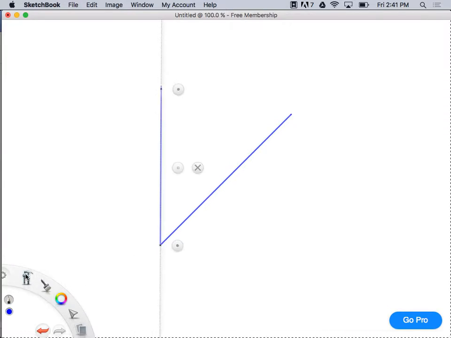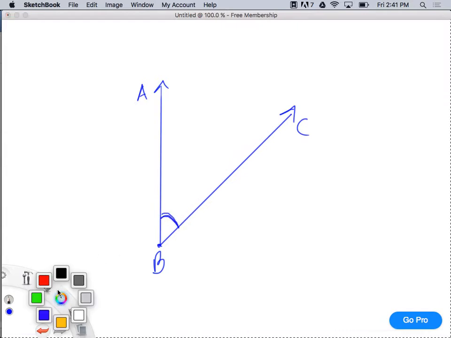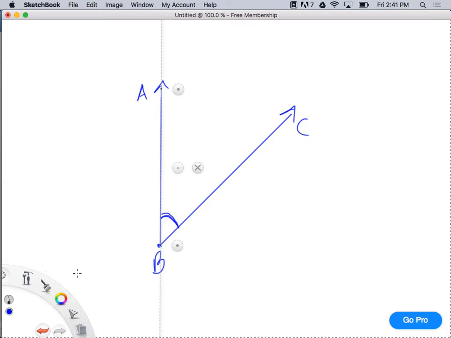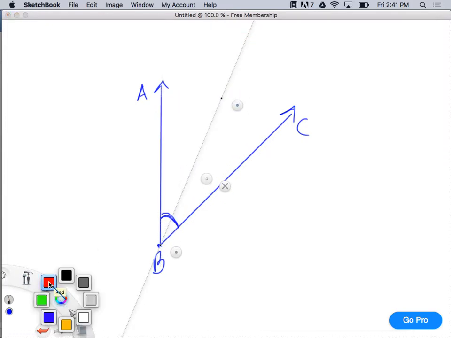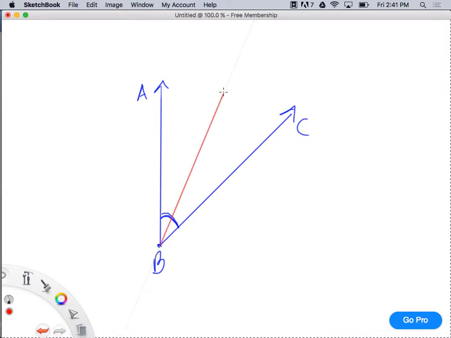Say I've got this angle here. Guys, so here's this angle ABC, right? And let's say I have an angle bisector here. Okay, well, what does this angle bisector do?